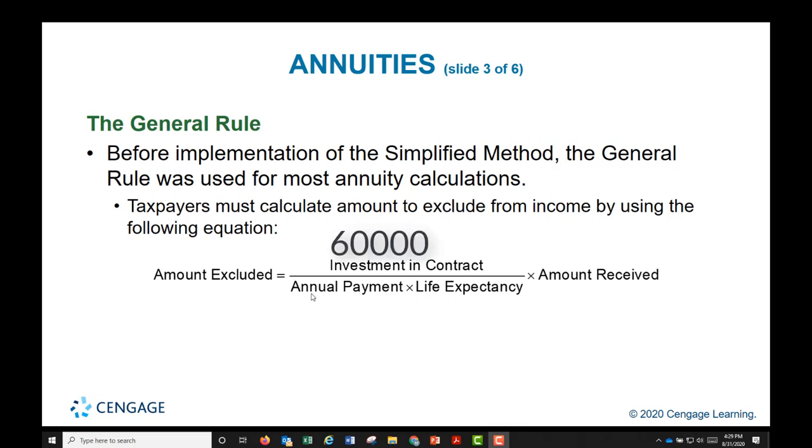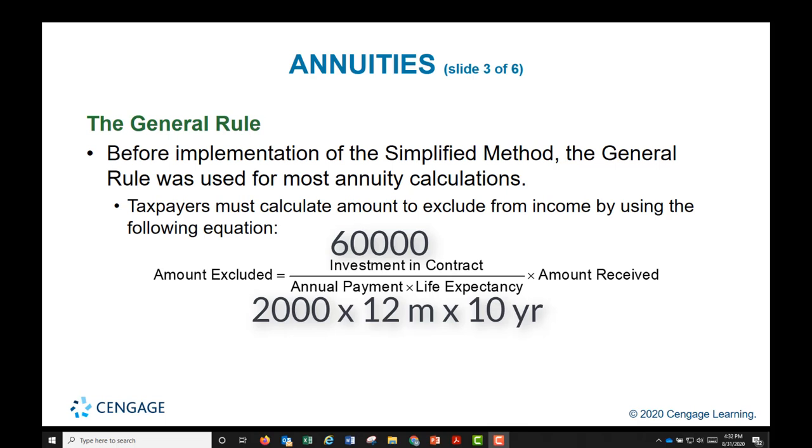That's the amount that the taxpayer received, which is $2,000 per month times 12 months and times 10 years. Which equals 0.25 or 25%. So 25% would be excluded.